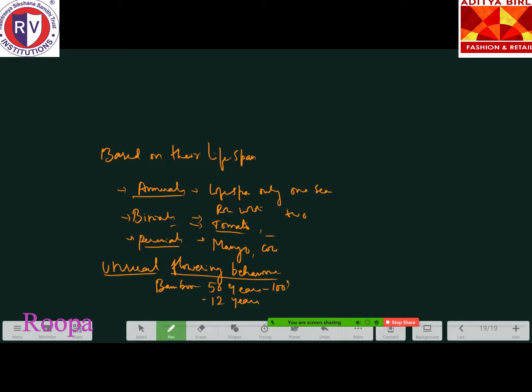Strobilanthus kunthiana. Very nice. This is the scientific name. What is the common name for that? Neela Kurunji. Yes, Neela Kurunji is the common name. In which places can we usually see these plants? Tamil Nadu and Karnataka. In the hilly areas, the hill stations, we can usually see these types of plants.